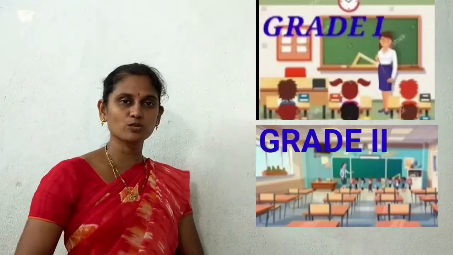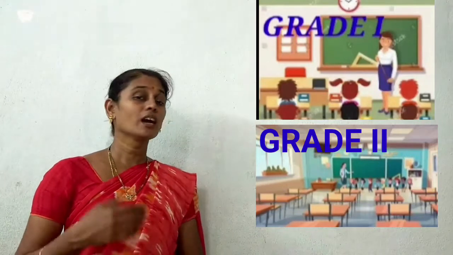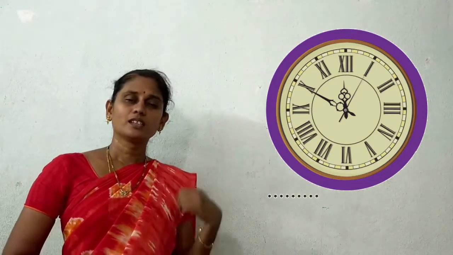To represent our grades, our classrooms, class 1 or grade 1, grade 2, grade 3 and so on, right? Not only this, we use Roman numerals in clock dials. Did you observe the clocks? See children, up to now we have learned what Roman numerals are and how to form them.